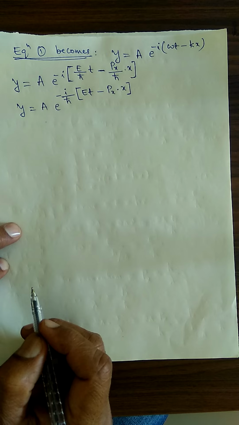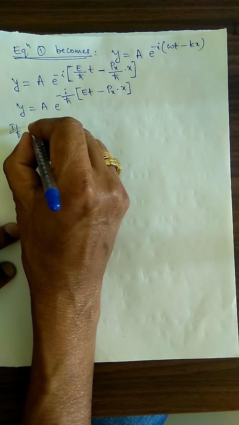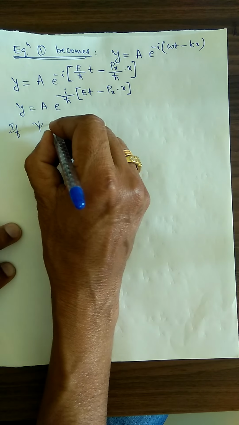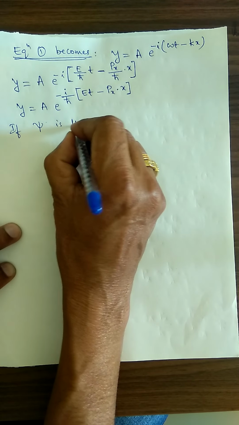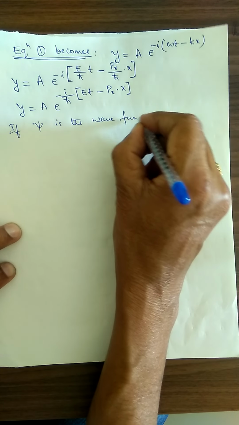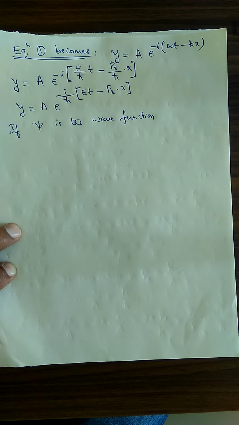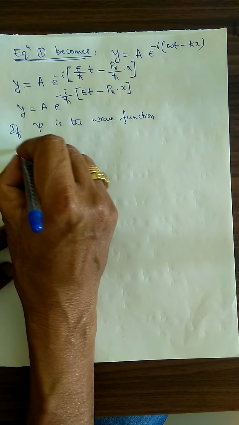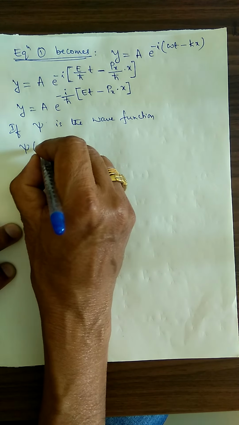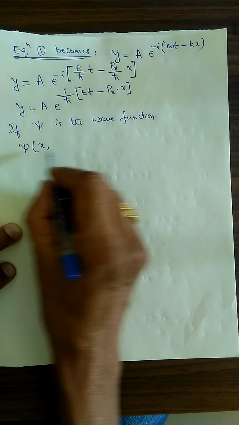Now I am going to consider the wave function. If psi is the wave function, we know already about the psi. Then we can write psi of x, t, because coordinates are x and time, because the wave is moving along the x-axis.